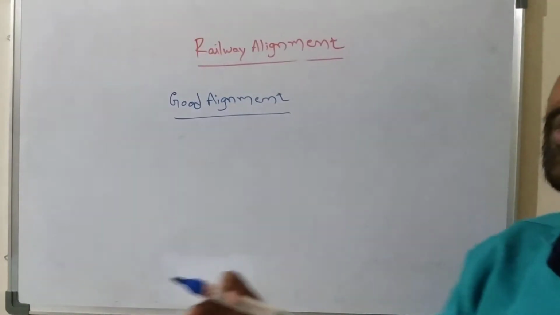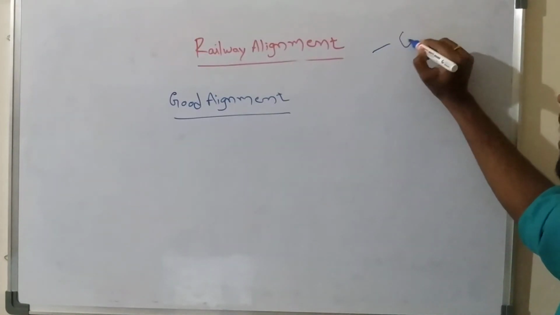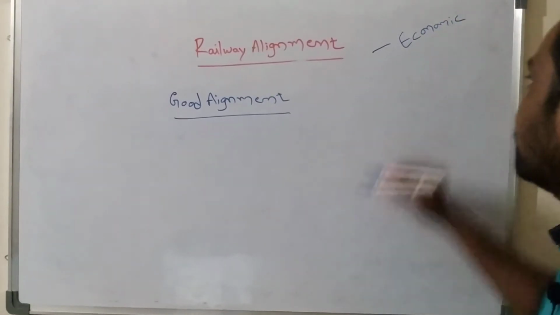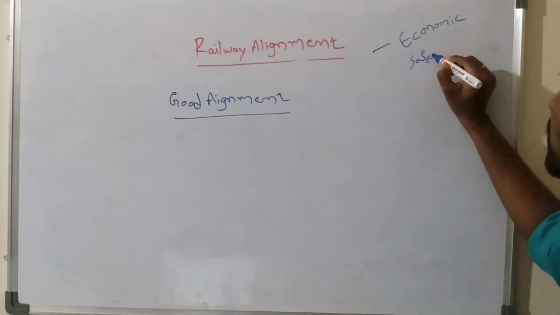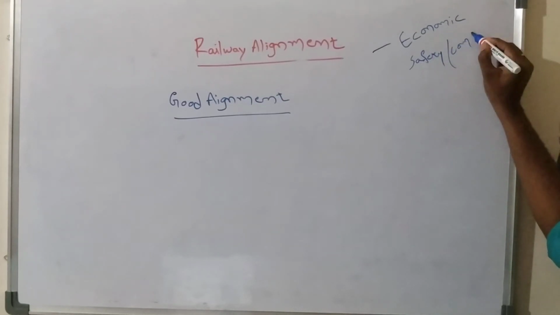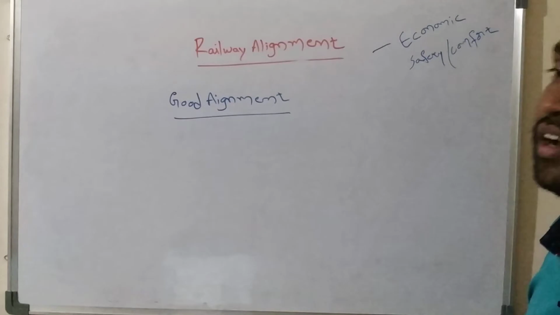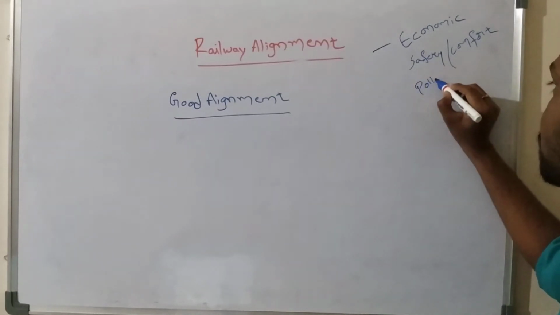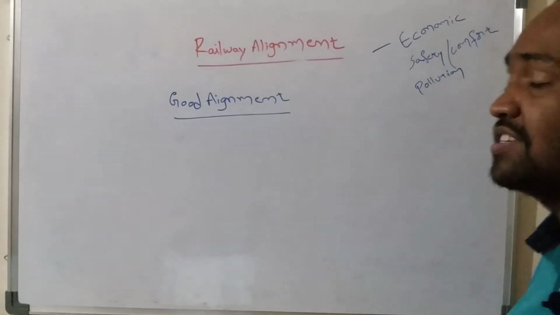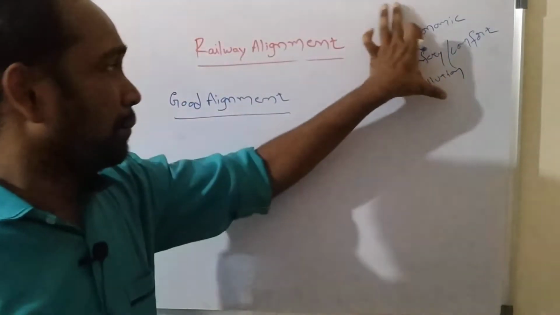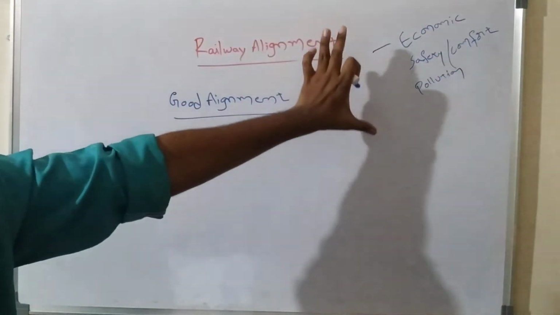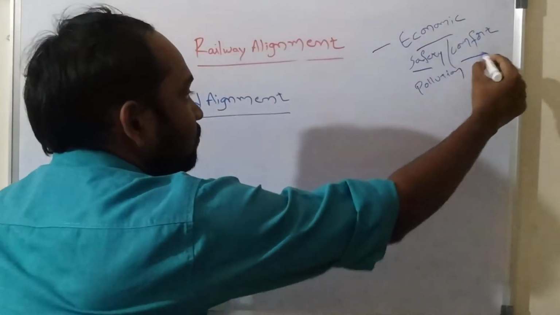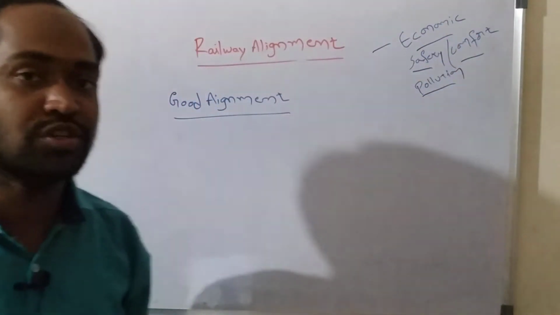Understand? So whatever the transportation system, its basic objective is it should be economic to the people. Understand? And next one is it should provide safety and comfort to the passengers. Understand? And next one is it should not provide any environmental pollution. Understand? So these are the basic and most primary objectives of any transportation system. It should be economic, it should provide safety and comfort, it should not create any pollution to the environment.